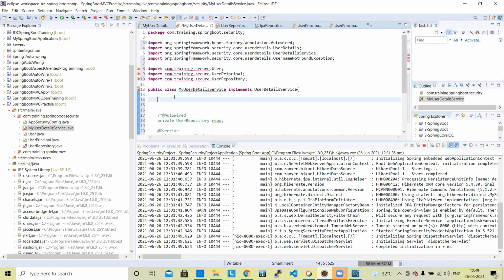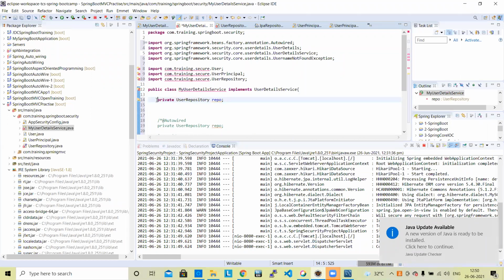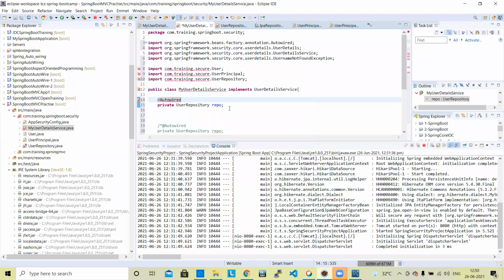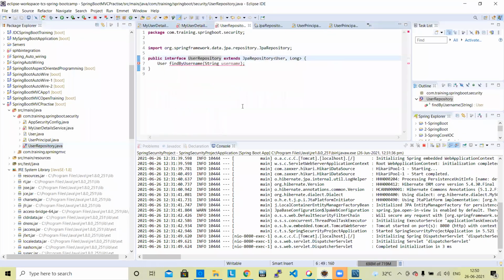So here we need to write a private user repository, and this is the object repo. Next, we need to add an Autowired. Autowired is inversion of control; it will create the object for it. The moment you do it, it is connected with this user repository, and this user repository will be connected to the JPA repository.